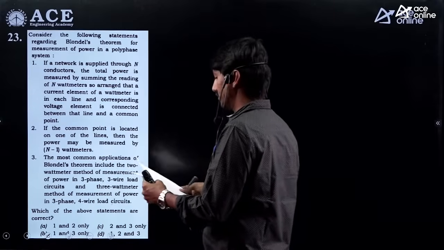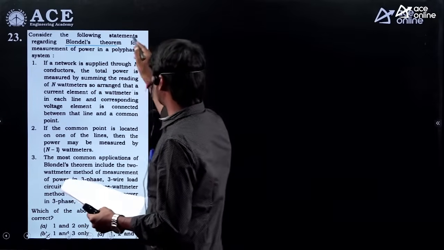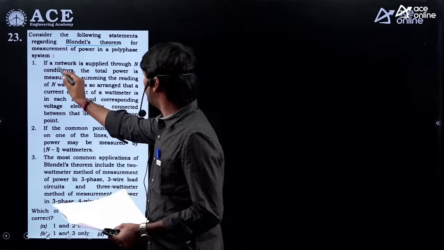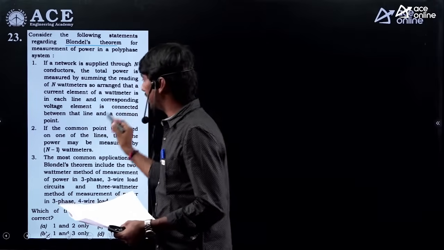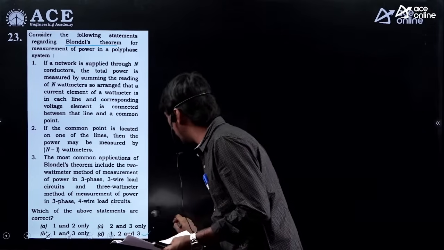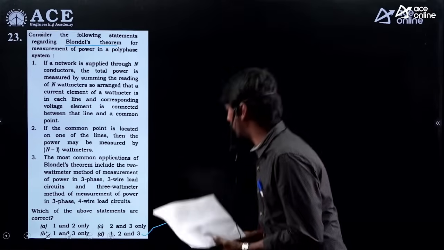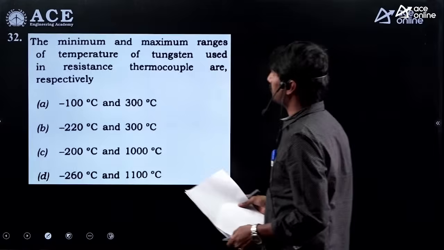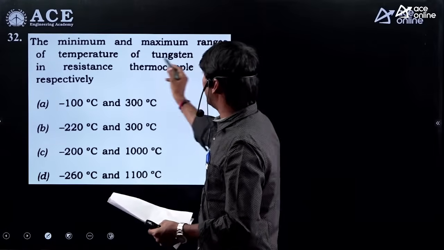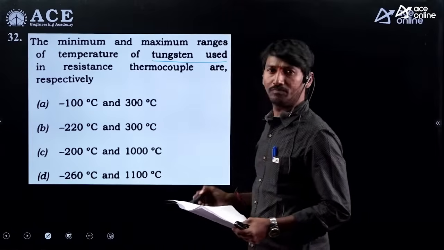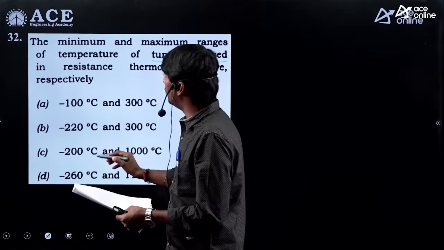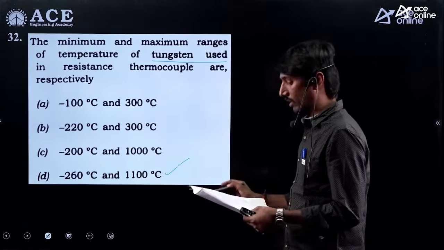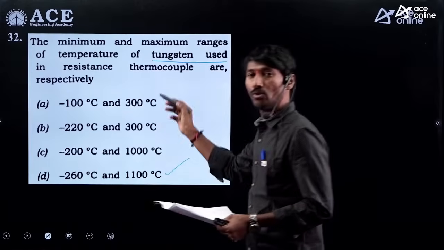Consider the following. Right? Blondel's theorem he is asking. If you observe the corresponding thing, Blondel's theorem, all are correct only. Here, a network supplied through n conductors, he is asking about all the corresponding parameters. It is a completely theoretical question. So this is correct only. 1, 2, 3. All are correct. Right. Next one. The minimum and maximum ranges of temperature of tungsten. This is a general value. The value will be around minus 260 degrees centigrade to 1100. So this is the direct value range they have asked.